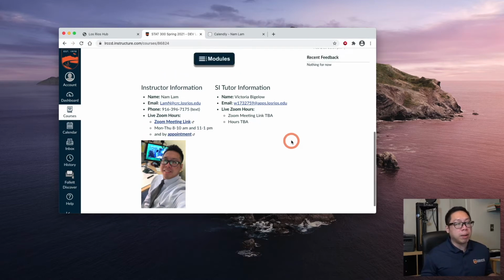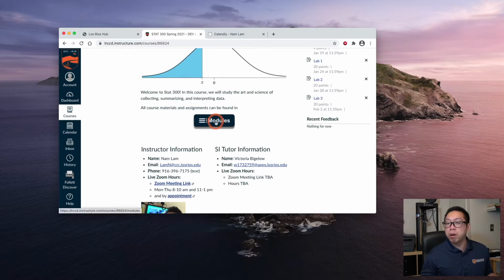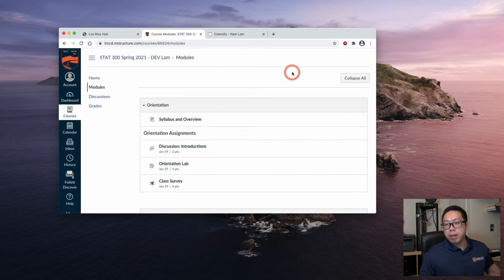Everything for this class is going to happen inside of modules. So let's take a look at the modules. Hopefully by now, you've had a chance to take a look at the syllabus, which can be found right here.